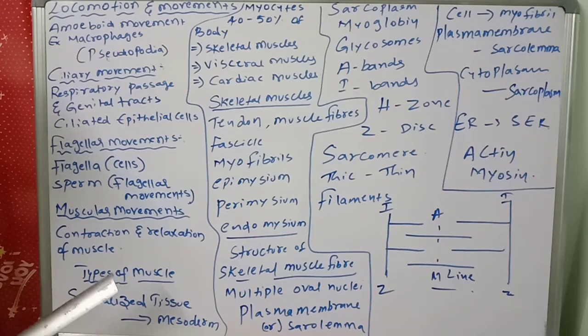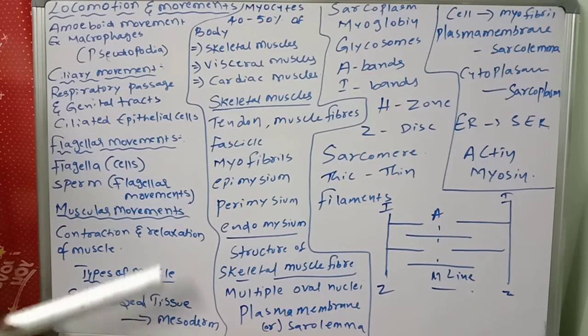The types of muscles. Muscles are specialized tissues which are derived from the embryonic mesoderm. So muscles are coming from which germ layer of the embryo? Mesoderm.